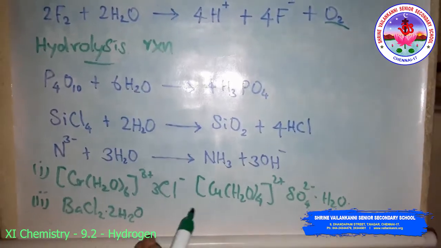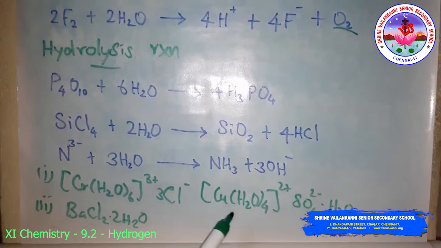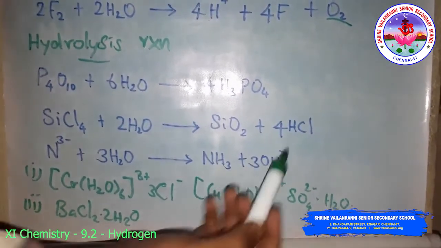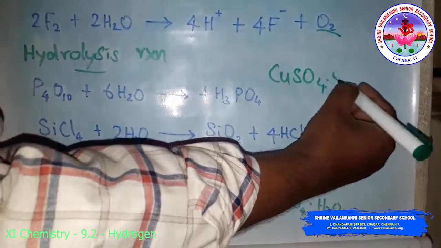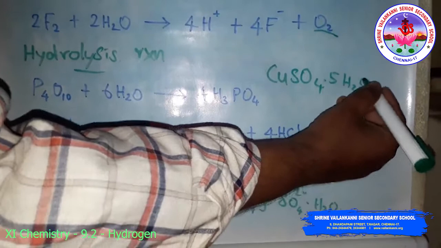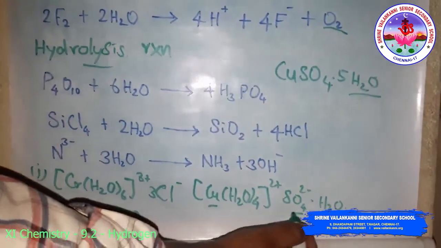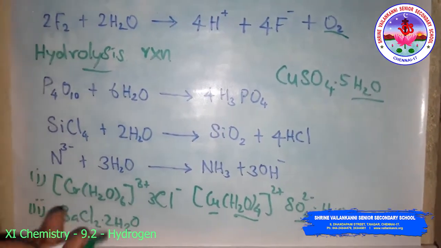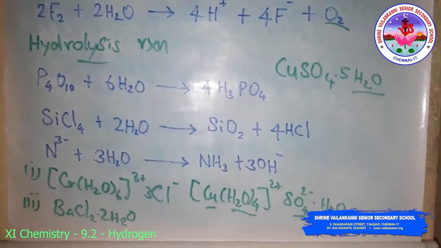This is the copper sulfate pentahydrate form. The copper sulfate pentahydrate formula is CuSO4 dot 5H2O. Here the number of water molecules is 5. Look, Cu is here, SO4 is here, water molecules 4 plus 1, that is 5. So this is the compound copper sulfate pentahydrate.